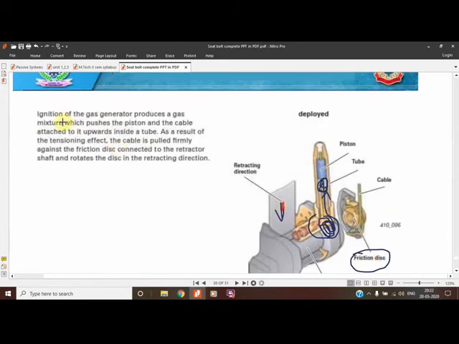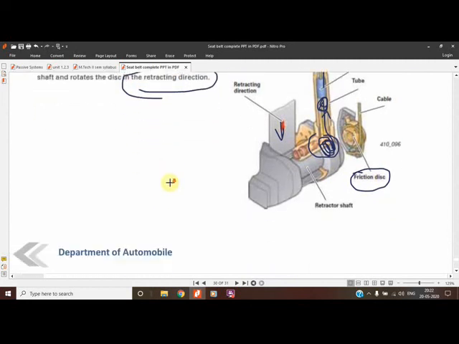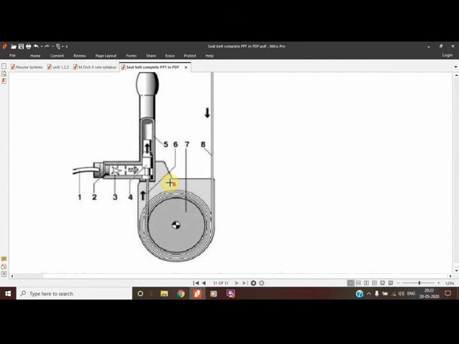Ignition of the gas generator produces gas. The gas generation is the main thing in all the systems, which pushes the piston and the cable attached in the upward direction. I have told you the piston will move upward, the cable will move upward, and rotation will take place and retraction will happen. This is how all the retraction systems used to work.